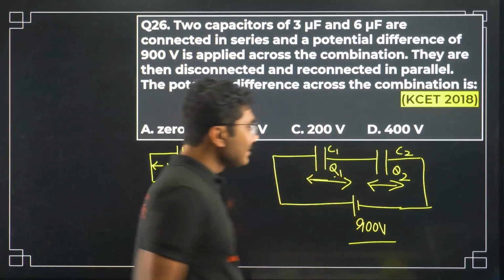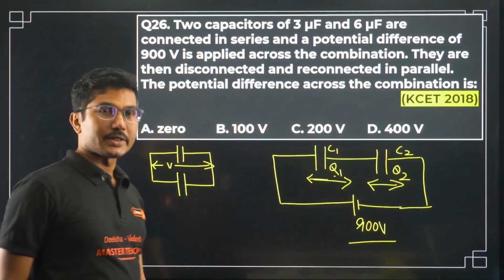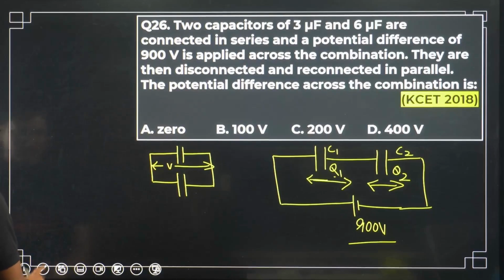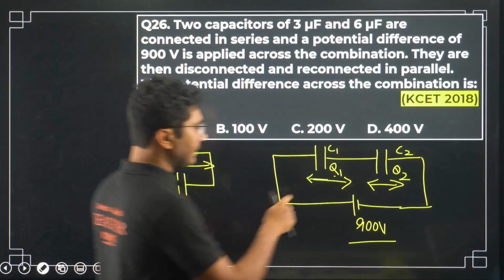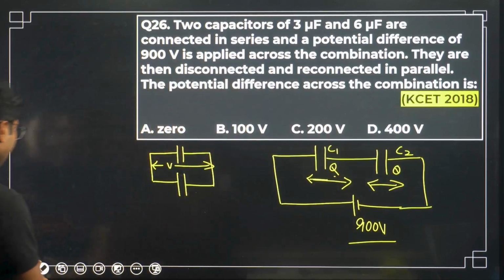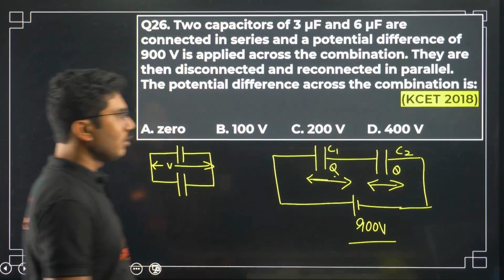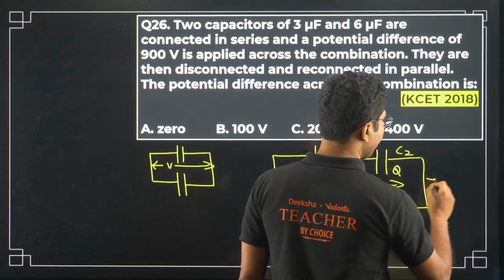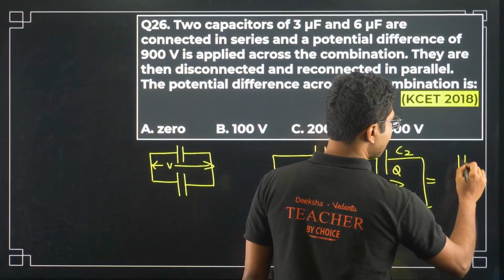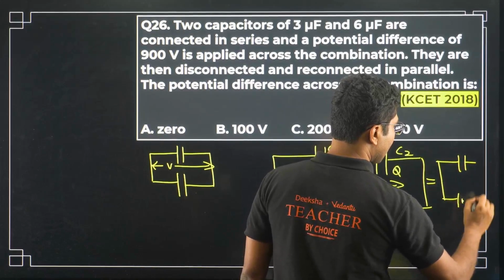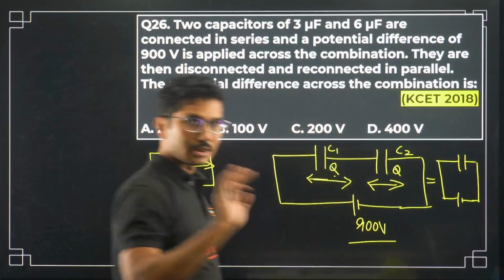Now because this is a series combination, the charges on both capacitors will be same. Even though initially I mentioned that charges are different, actually they are not. Both capacitors will have the same charge. Also, not only these two capacitors, but their equivalent capacitor will also have the same charge. Very important to understand, this is the shortcut trick.